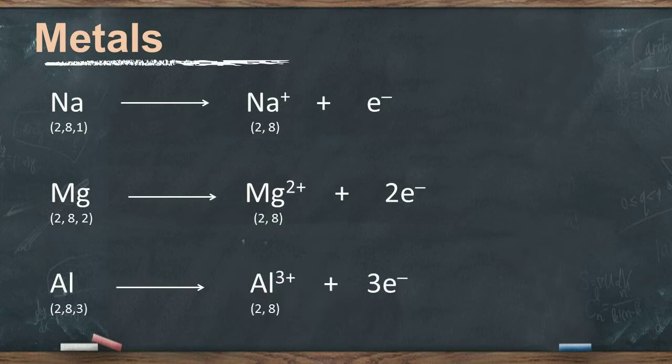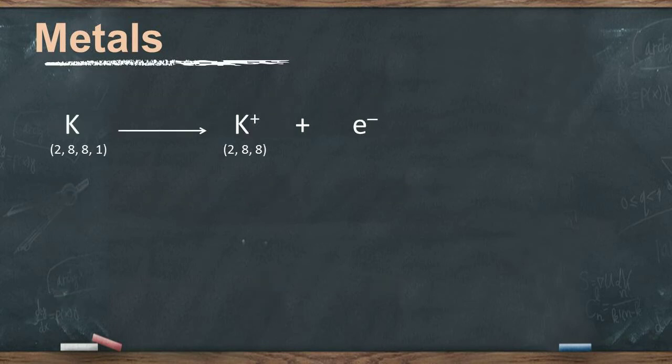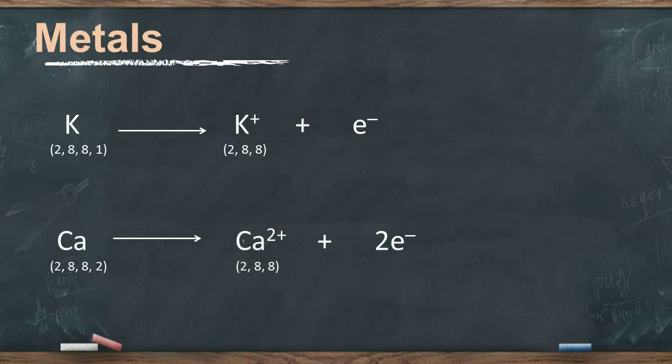Likewise, aluminium can lose 3 electrons, potassium can lose 1 electron, and calcium can lose 2 electrons to acquire the nearest noble gas configuration. From these examples, it is clear that metals lose electrons to complete their octet or to acquire the nearest noble gas configuration to become stable.